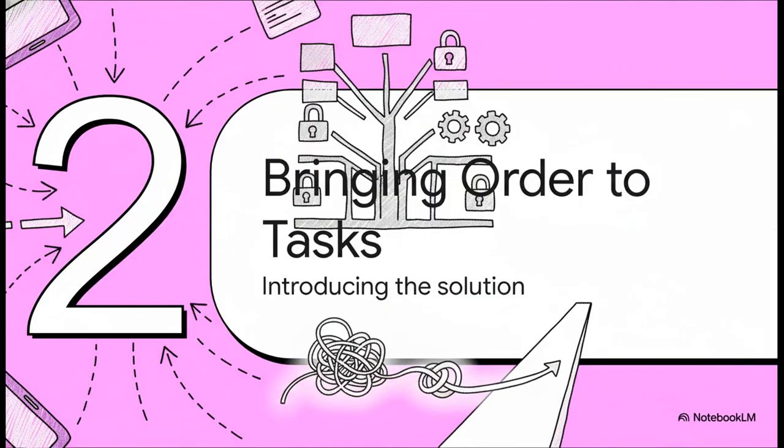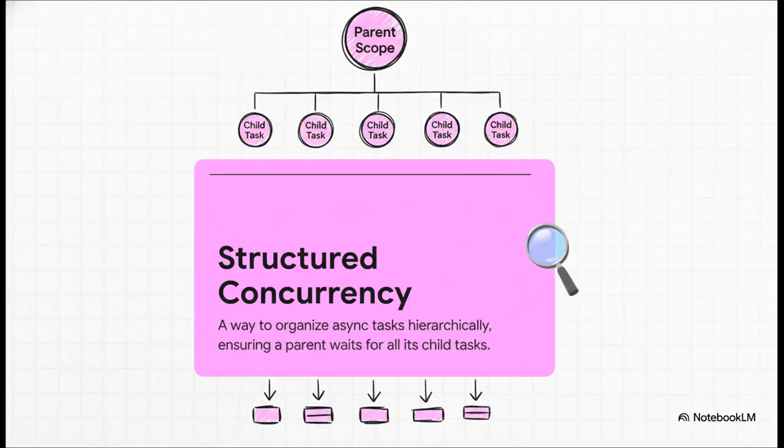But the good news is Swift gave us this incredibly elegant way to tame that chaos. Let's get into how it brings some much-needed order to all of these unruly tasks. And here it is, structured concurrency. The main idea, the absolute key, is hierarchy. Seriously, think of it like a family tree. Every single task has a parent, and that parent's life, its scope, how long it lives, is in complete control of all its children. This one simple rule, it changes everything.